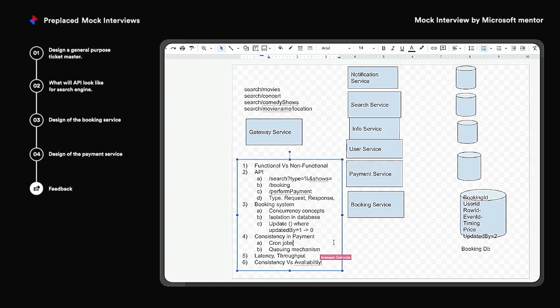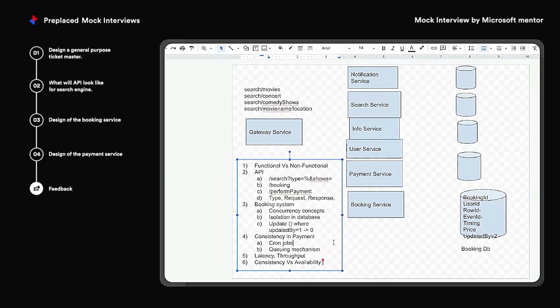Doing all of this within 40-45 minutes is a tough job. Just touch upon a few things: latency, throughput, and consistency and availability. That's it.